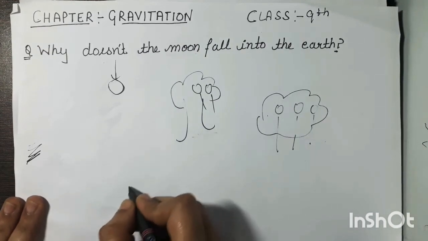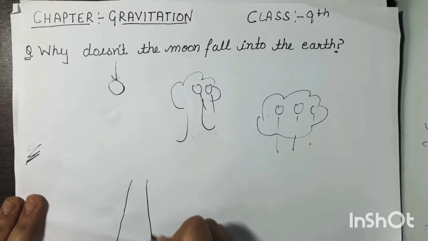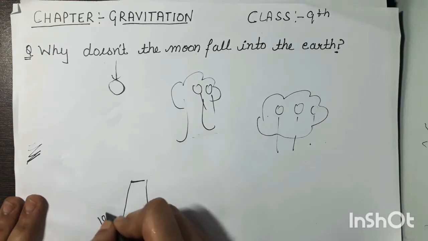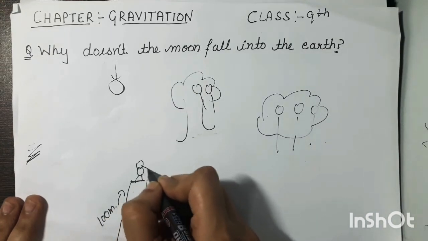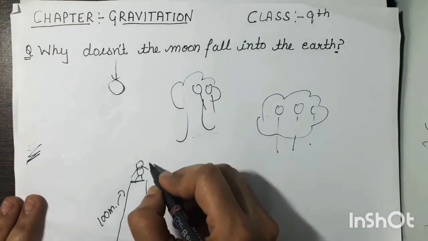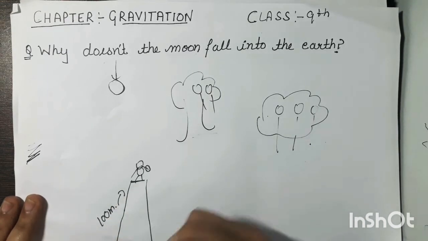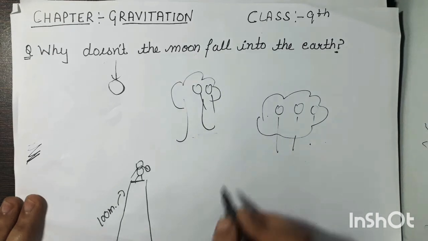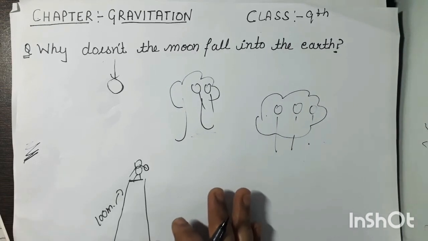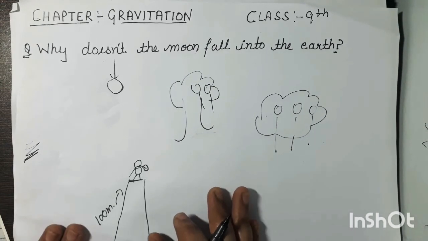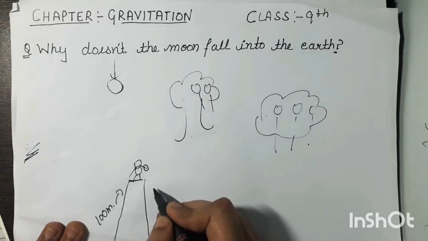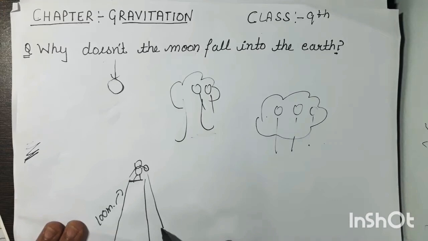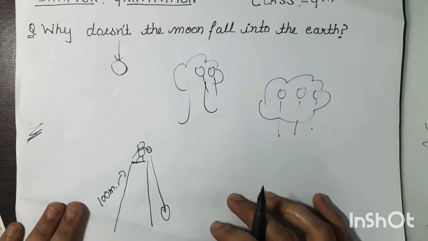For example, we are standing on a 100-meter high cliff. One person is standing on that cliff and he is dropping balls in the downward direction. What will happen when he throws a stone from that cliff towards the ground? It will directly strike the ground.